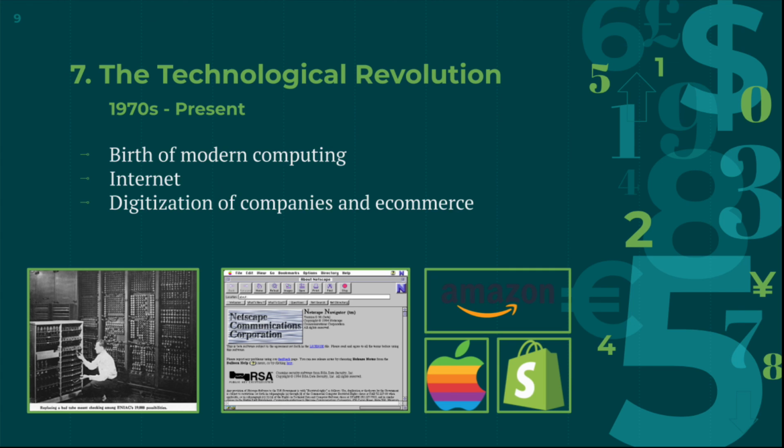This shift from mechanical technology to digital technology has opened up new markets and created new opportunities for companies. Some of today's biggest companies like Amazon, Apple, and Shopify all utilize digital technology to create their products. The dominance of digital companies in today's economy is transforming the world and leading to much speculation as to what economic trends the future will hold.